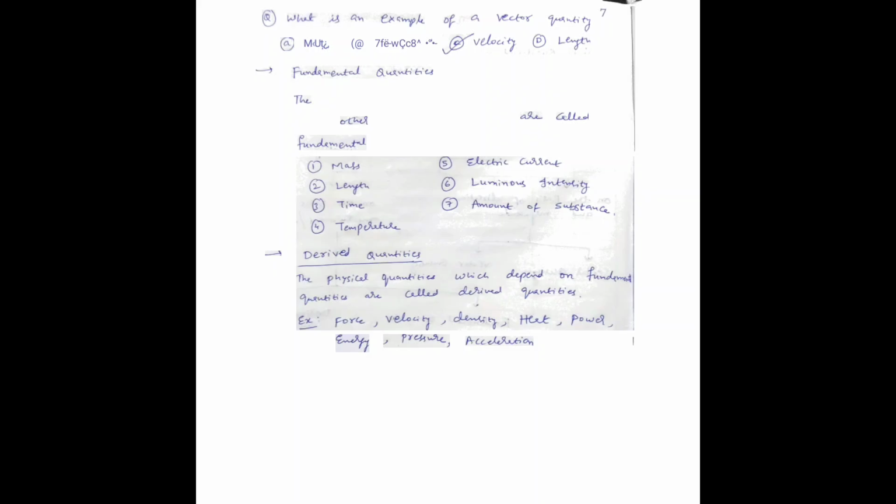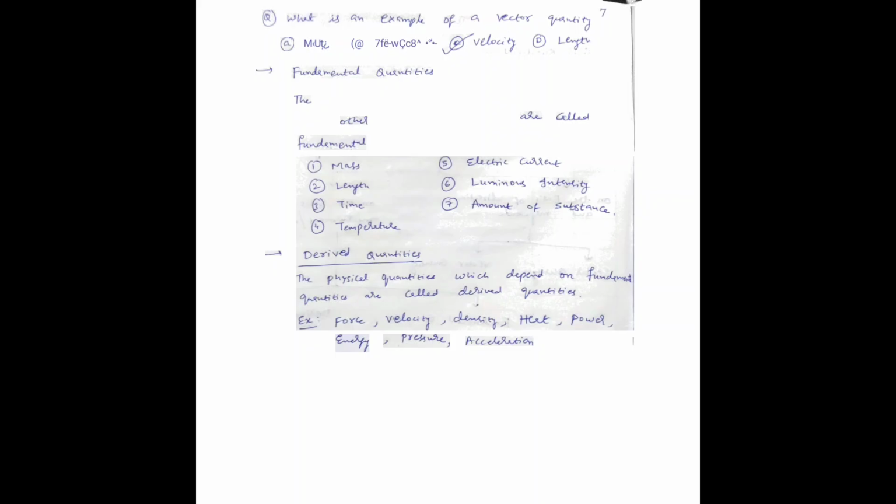And if you see another example, what is the example of a vector quantity? Option A, mass. Option B, temperature. Option C, velocity. And option D, length. Here velocity is a vector quantity, whereas mass, temperature, length, those are all scalar quantities.